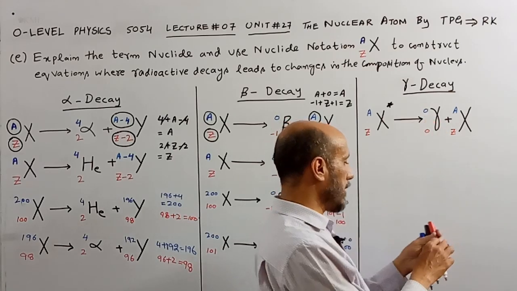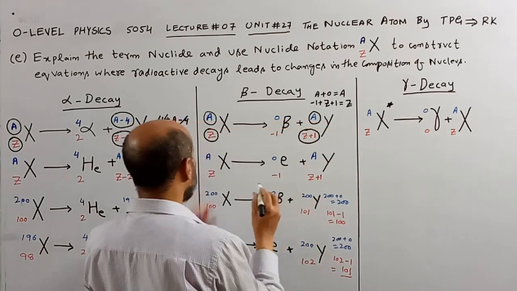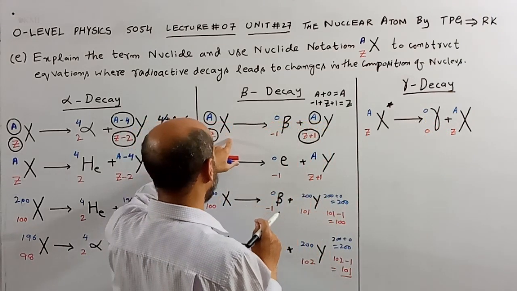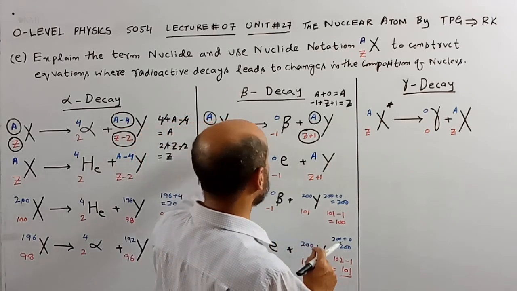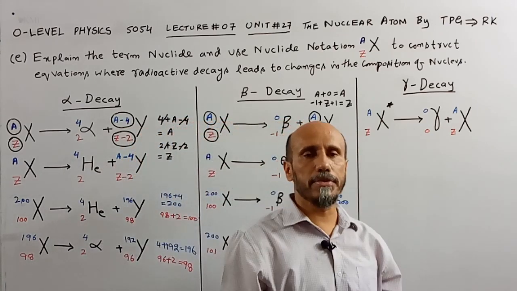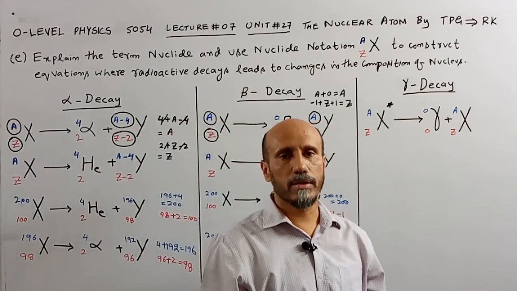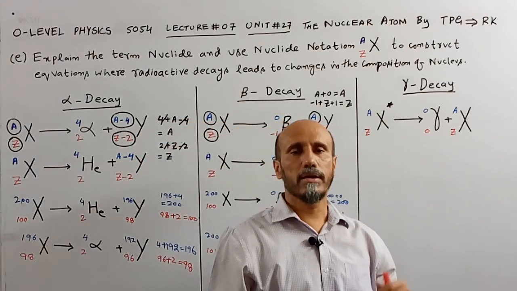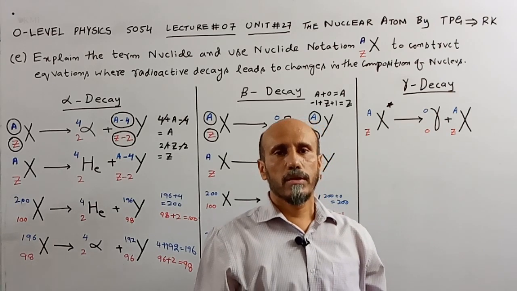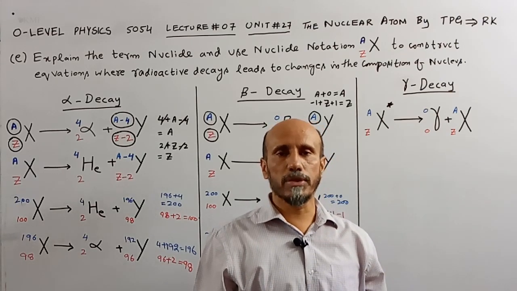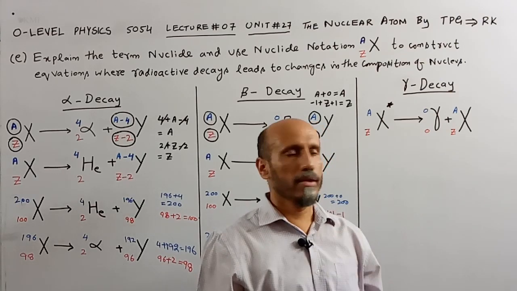Now you can see that in the previous sorts of emission of radiation, X was converted into Y, that is, a newly formed element was there. But in case of the emission of gamma waves or radiation, there is no formation of a newly formed element.